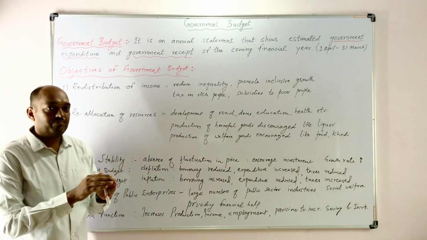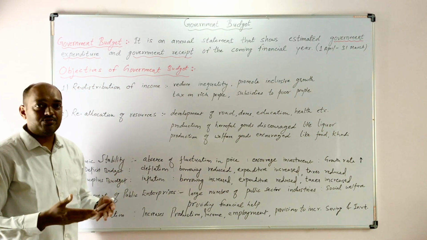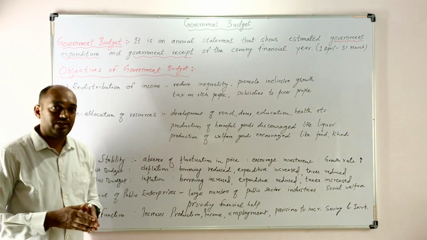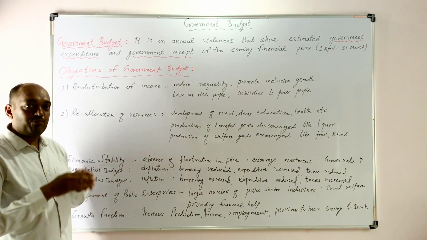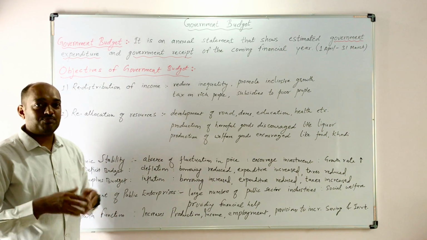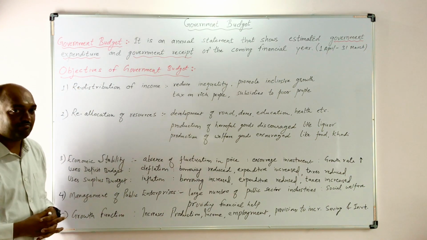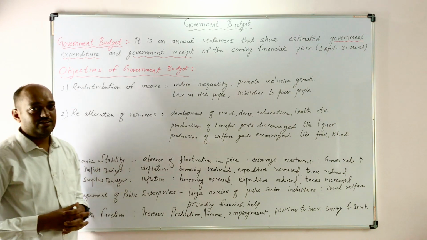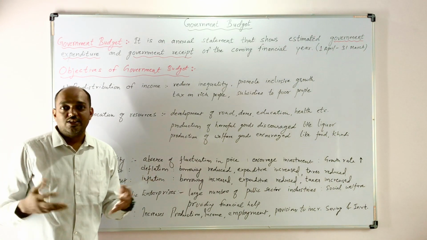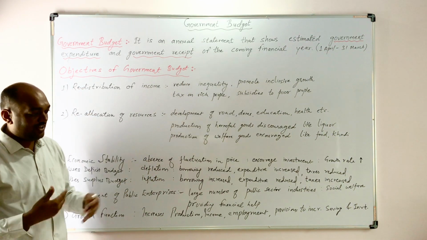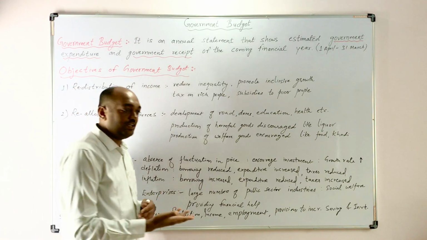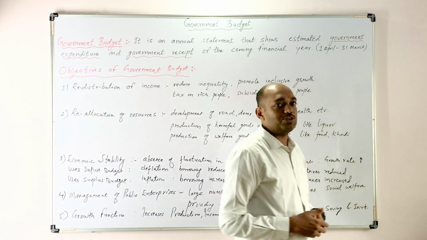So many private producers want higher profit. That's why they employ all the resources for the production of liquor and cigarette, because they are getting a huge amount of money from that. They are getting a profit. They didn't think about the welfare of the society, because they are earning. That's why they employed most of the resources for the production of harmful goods.